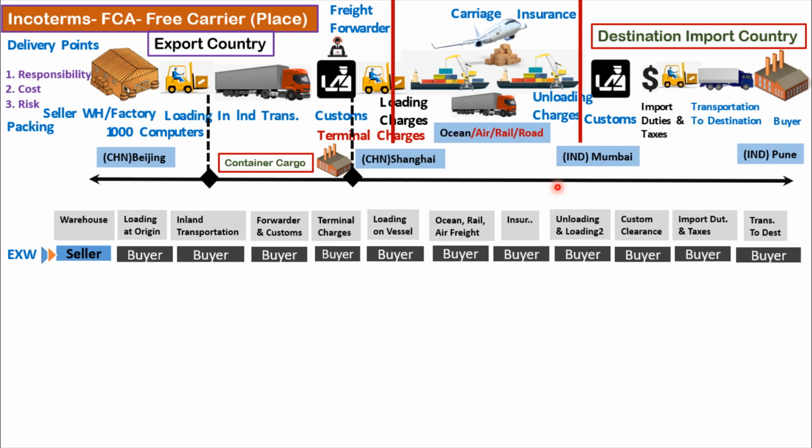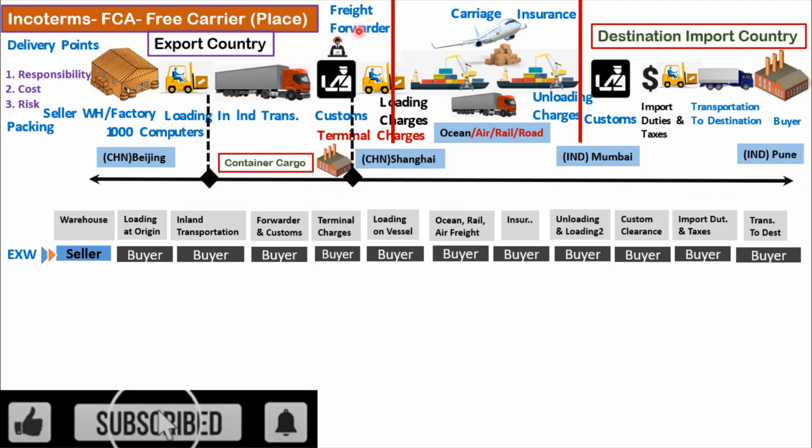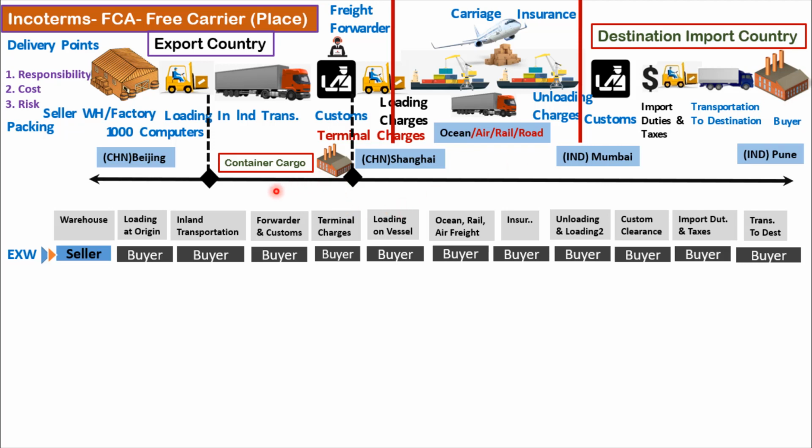So net as you see, the place could be the factory or warehouse of the seller. If that is the case, seller is only responsible to load into the truck, and from this point onwards the rest of the things will be taken care of by the buyer. Or if the place defined is the warehouse of the freight forwarder who is taking care of transportation for the buyer, in that case till this point seller is responsible to load the material and pay the transportation charge, but from unloading that material from the truck onward, everything will be taken care of by the buyer. So this is what a free carrier at place is.